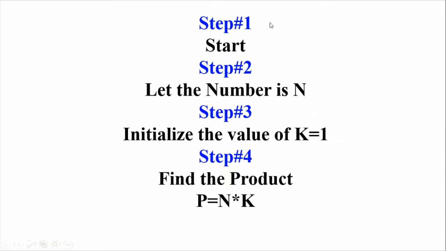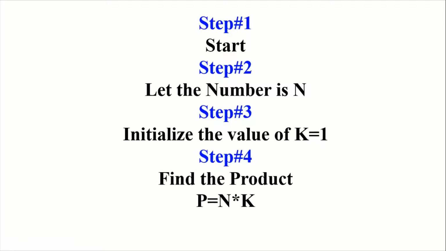First of all, in an algorithm, you have to define step number one. As I've explained, step by step define the problem. Step one, you have to start. Step two, suppose the number for which you want to calculate the multiplication, for example, let the number be n. Suppose the number is n, we can write. And step number three, initialize the value of k equal to 1.